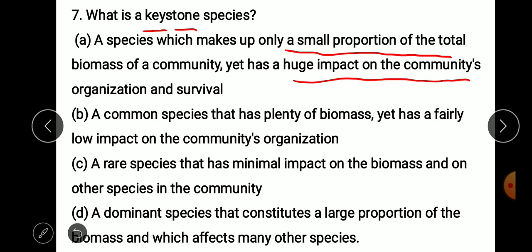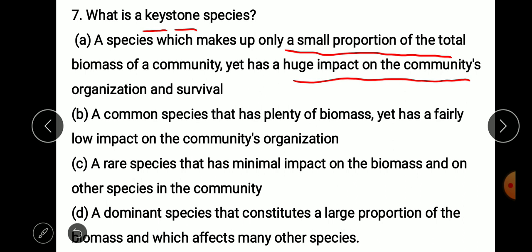Similarly, there are species like, so you need to write down what is an endemic species, what is an exotic species, what is an invasive species, what is an umbrella species. So you need to make notes on all these things.